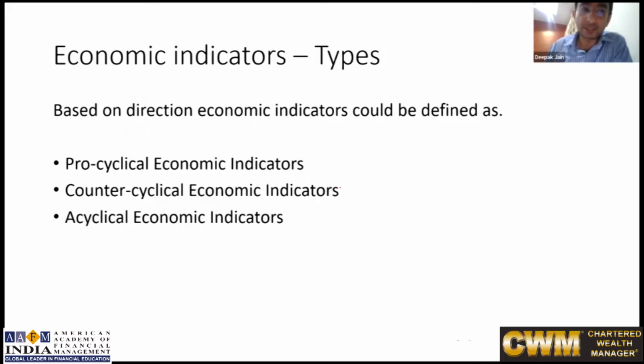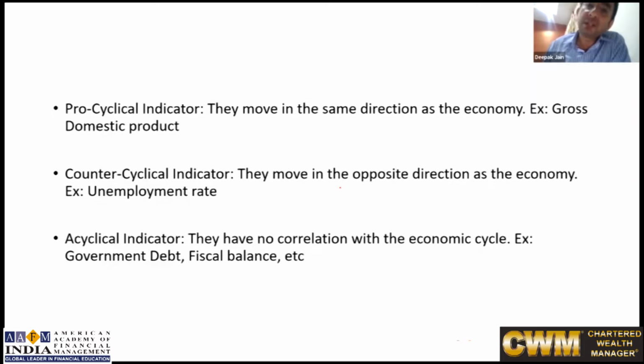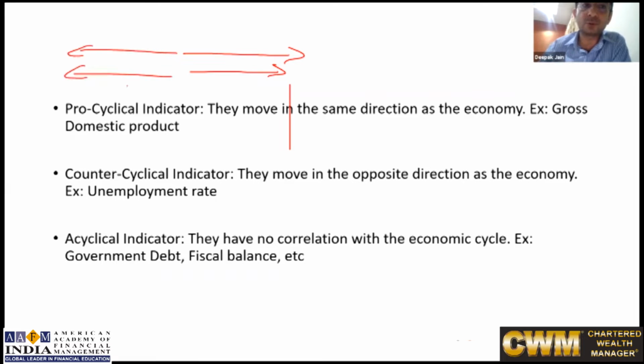Economic indicators can be pro-cyclical, counter-cyclical, and acyclical. Pro-cyclical means they move in the same direction as the economy. If the economy goes in this direction, these indicators go in the same direction. If it is positive, it is positive. If it goes negative, this will also go negative.